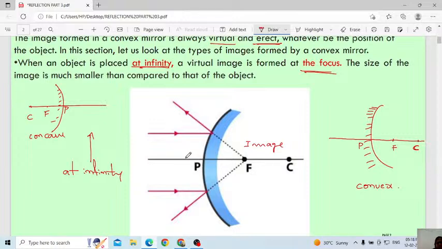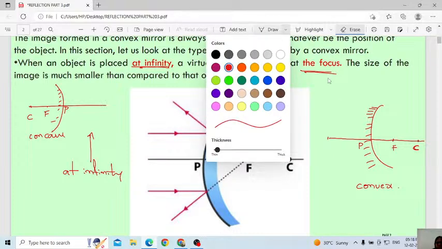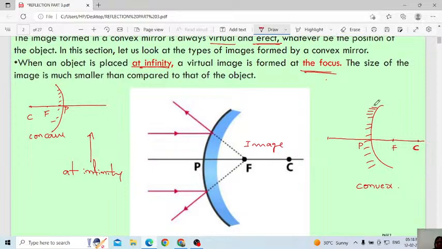Here this is the reflecting surface, and the position of the object will not change. But you are writing the back side of the reflecting surface, you are writing focus and center of curvature. Don't write F and C in front, this is wrong. You have to write them on the back side of the reflecting surface, that you have to remember in the case of a convex mirror when you are drawing the ray diagram.